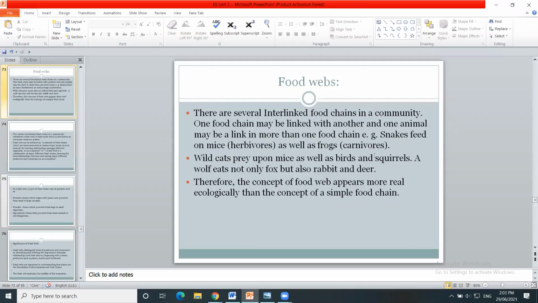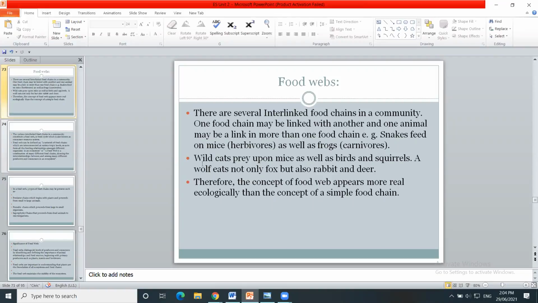They are interlinked with each other. Similarly, wild cats depend upon mice as well as birds and squirrels. They will consume the birds, squirrels and mice. So they are interlinked with each other.